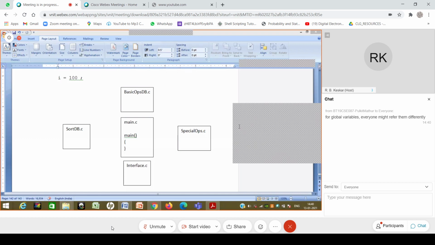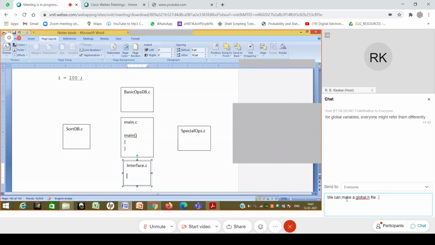I have variables which everyone wants to refer to. But before that, if you think about how things are going to happen, at least you need to know that there are these variables which everyone is going to refer to. Because if interface.c comes up with a variable and says this is global, and sortdb.c says this is global, and everyone says it is global, there are two problems. First, how will a variable declared in interface.c be accessed by other guys? Let's say there is a variable called clock which interface defines, but this clock may be required by all the others too. So how does it share this int clock with the other guys? That is a question.